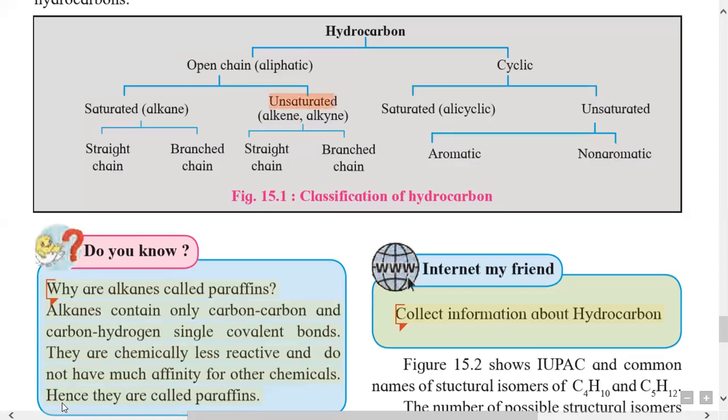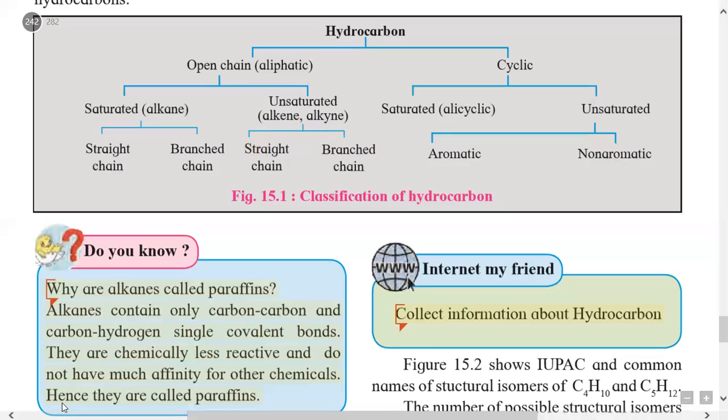Similarly, the unsaturated hydrocarbons, that is alkene and alkyne, are again of two types, that is straight chain and branched chain. The straight chain unsaturated hydrocarbon contains a carbon-carbon straight chain, and in the branched chain, this carbon-carbon straight chain has additionally, on the middle carbon, a side chain or branch of carbon present along with a double bond or triple bond.